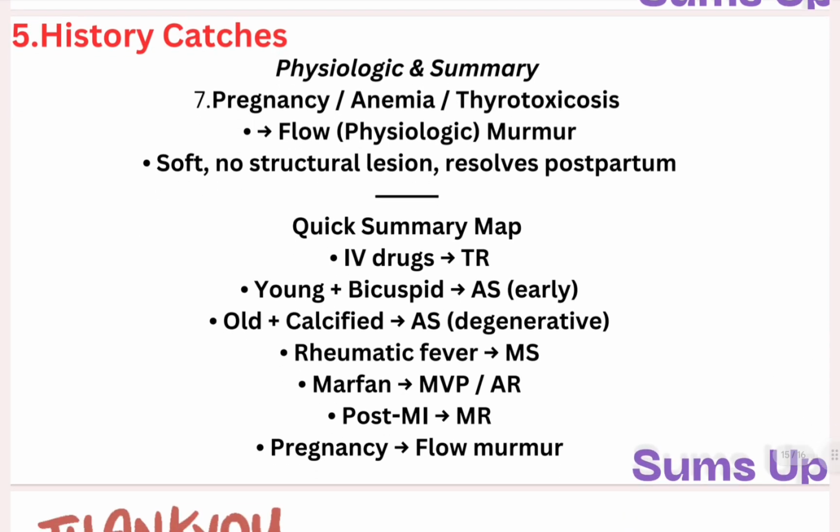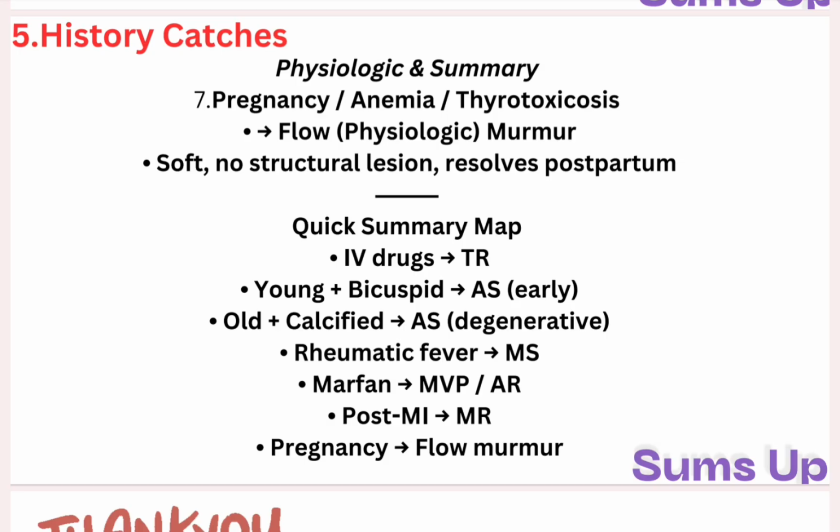Now, physiologic: pregnancy, anemia, thyrotoxicosis, they all cause flow physiologic murmurs. These are benign murmurs. There are no structural lesions, they resolve postpartum, and are soft in pregnancy, anemia, and thyrotoxicosis.